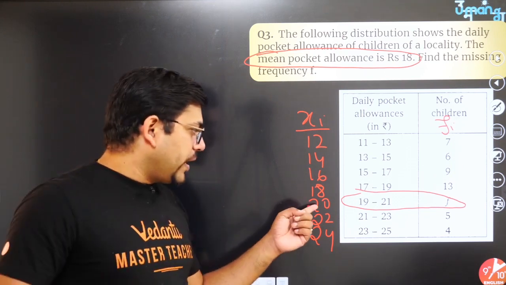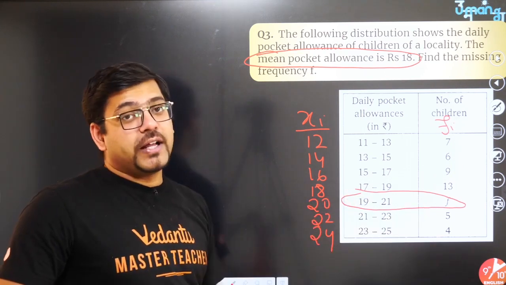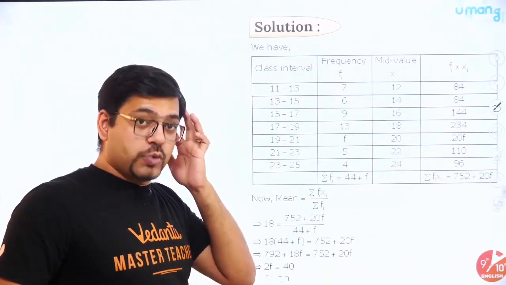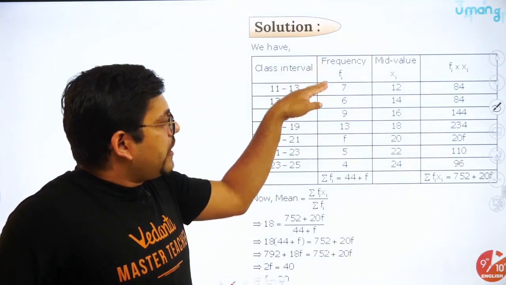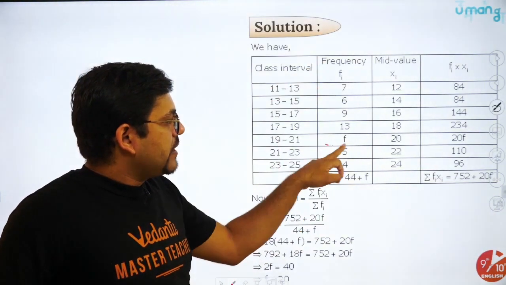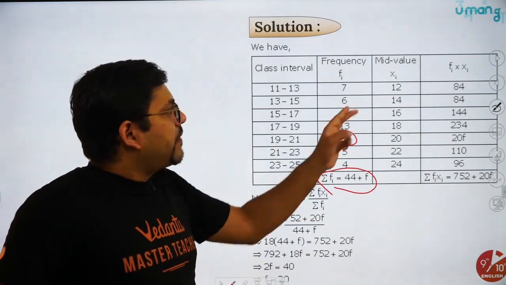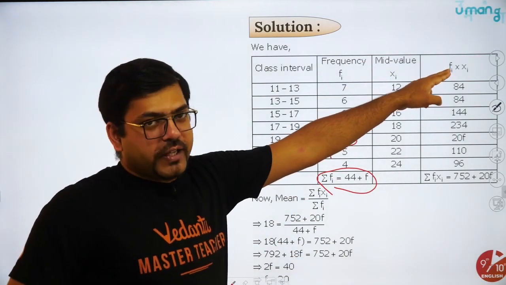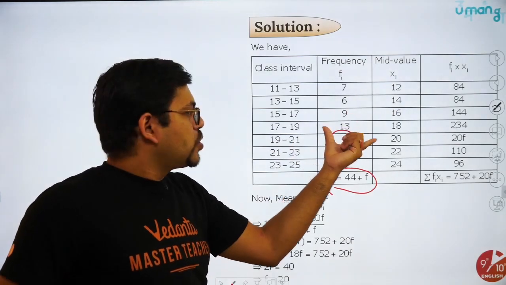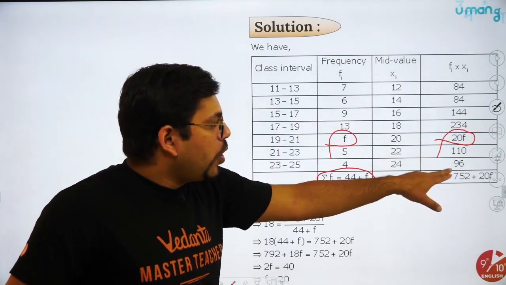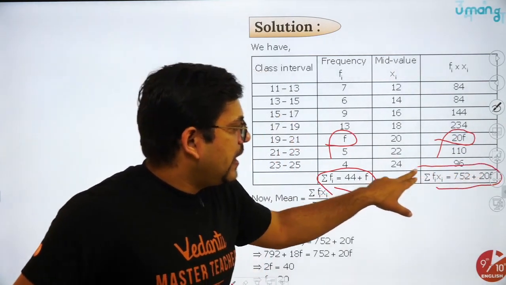And once, so here 20 into f, that will be the unknown part. You have to equate it with the mean. I'm just showing you the method. You have to solve it on your own. See, if you do addition of all frequency, this f is the unknown quantity. So 44 plus f will come. Thereafter, fi into xi. So they have also taken the normal method because it is easy. So if you multiply here, 20f will be the unknown quantity. If you add all of them, here 20f will come as an unknown quantity.